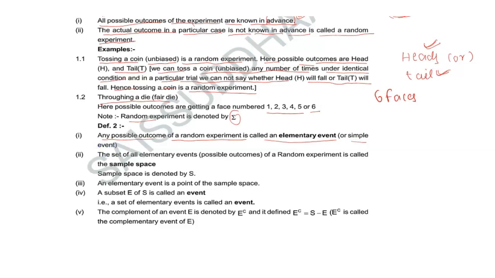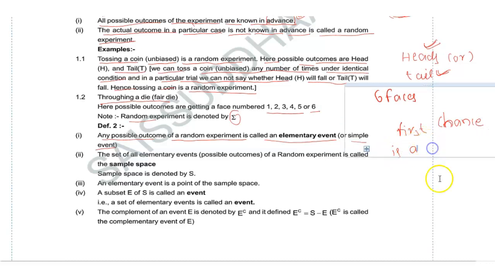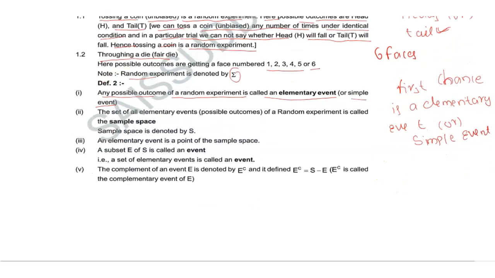In this sense, each and every first chance is an elementary event. First tossing a coin or die, whatever it may be.